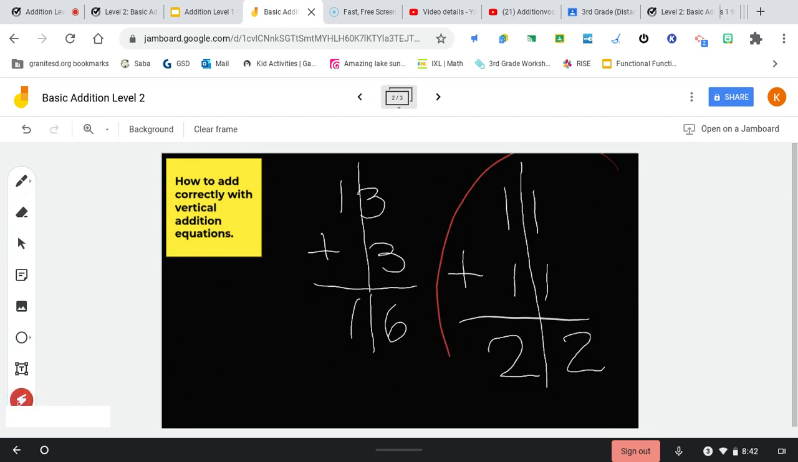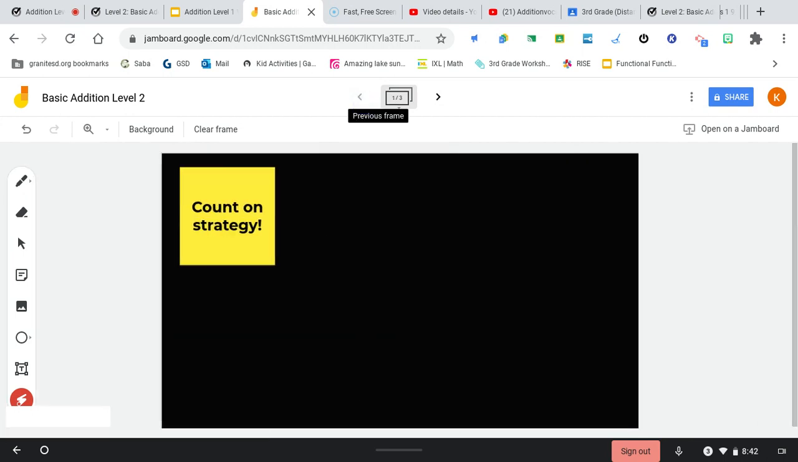In this equation, our add-ins are both 11, and the sum is 22. In this equation, the add-ins are 13 plus 3. The sum is 16. Let's go to our next slide.